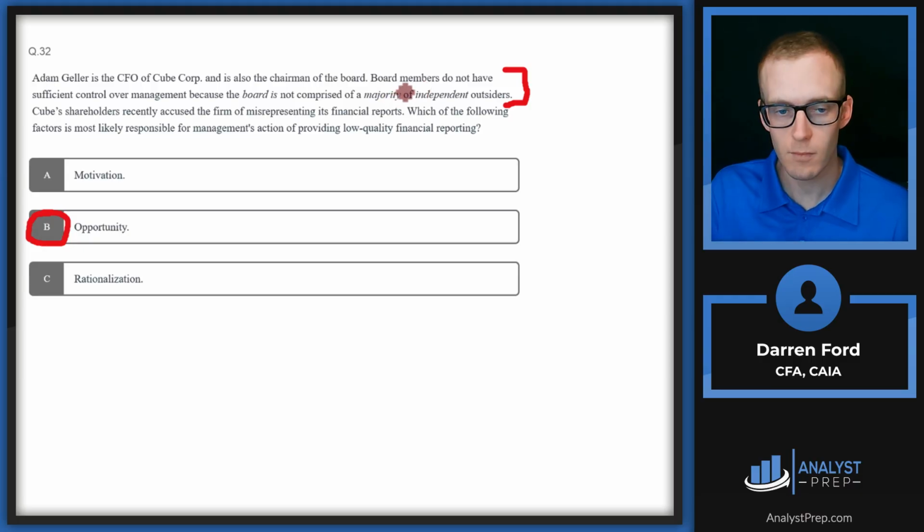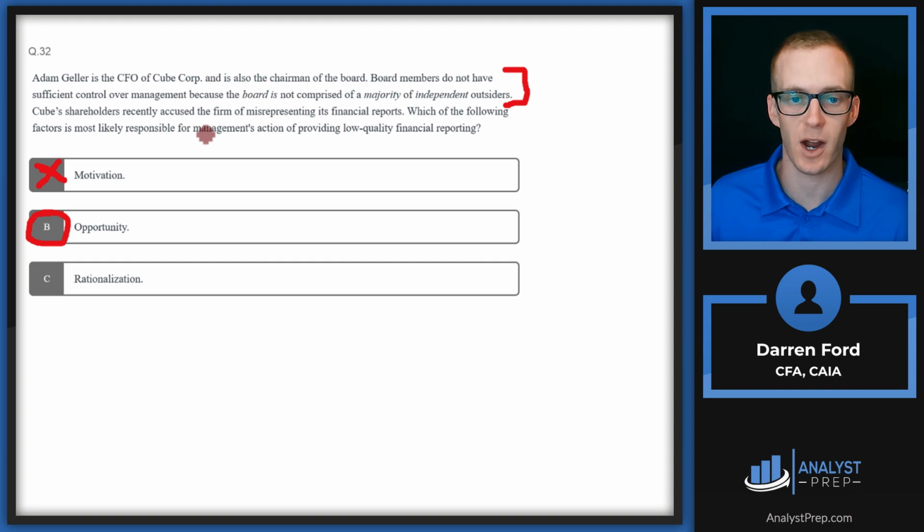If it were motivation, this would be something like the CFO has a performance bonus due at the end of the day, so because of this, they are motivated to misrepresent the financial reports. And rationalization, this would be something related to unethical behavior, which is not mentioned here, and the rationalizing of that. So there's not really anything mentioned in here that would lead us to motivation or rationalization. The key is that opportunity.